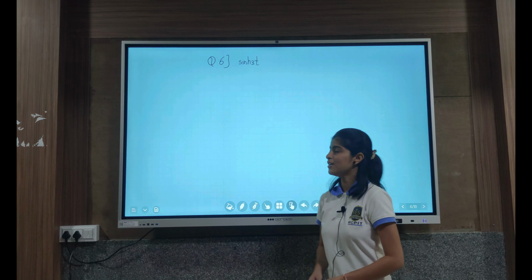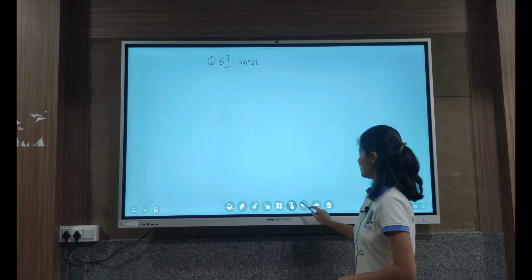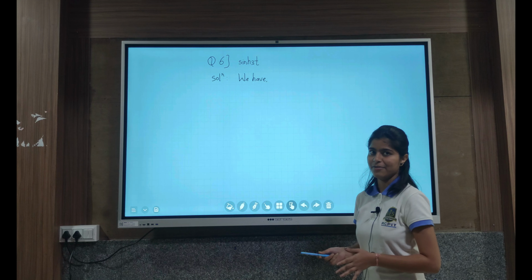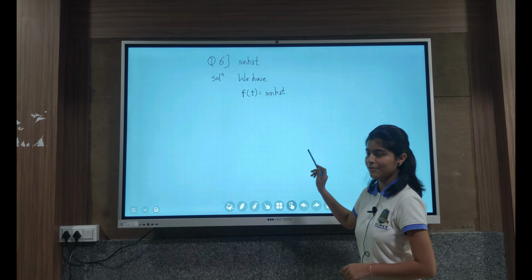So let's move toward the next example. The problem is hyperbolic sine of 3t. First of all, we write what we have. So we have f(t) equals hyperbolic sine of 3t.